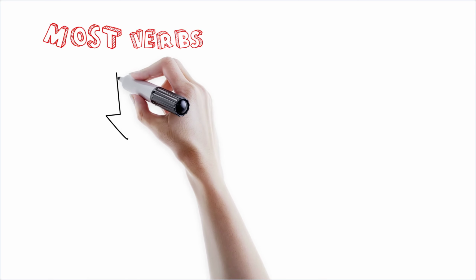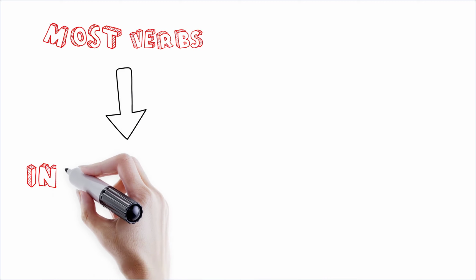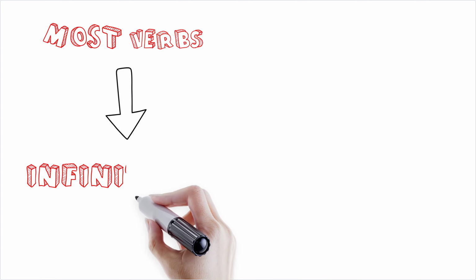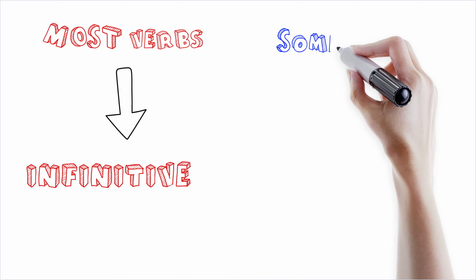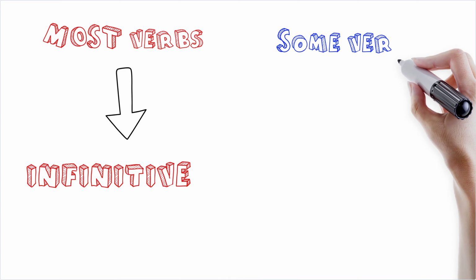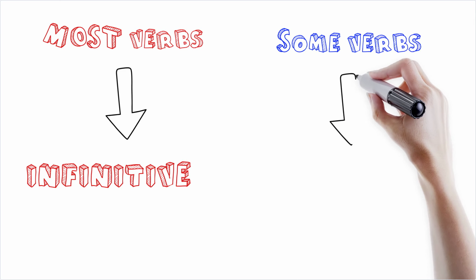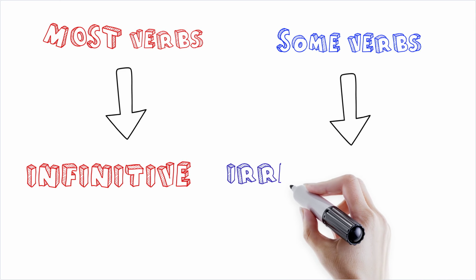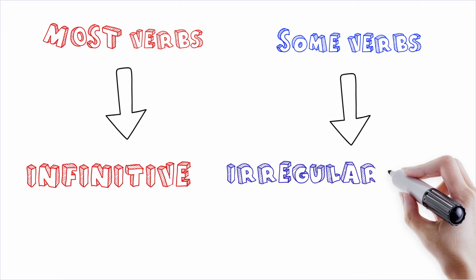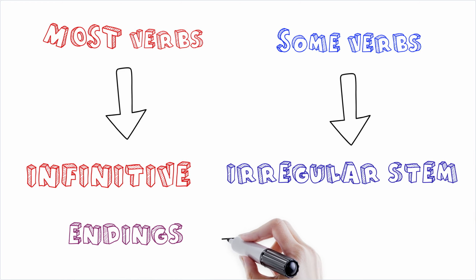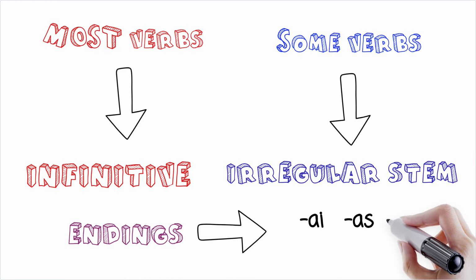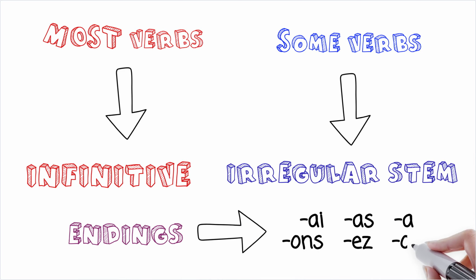A reminder that most verbs in French, when we are forming the future tense, use the infinitive as their future stem. But there are some verbs that don't behave themselves, and we have to have what we call the irregular stem, and that's what we are going to add our endings onto. So our endings never change. They are always the same. AI, AS, A, ONS, EZ, ONT, depending on who you want to say will do.